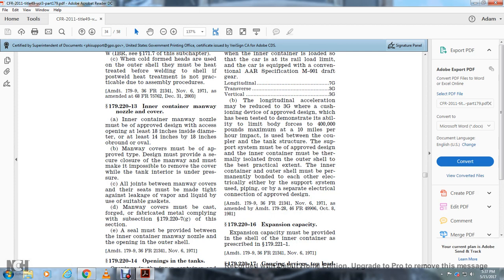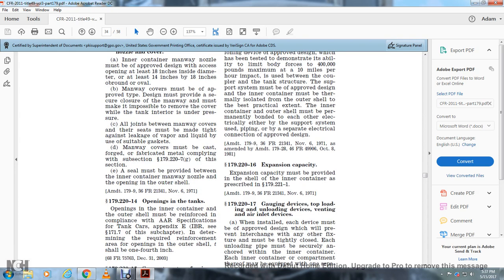179.220-13 Inner container manway nozzle. The inner container manway nozzle must be of approved design and access opening at least 18 inches in inside diameter, or at least 14 inches by 18 inches for a round or oval manway. Manway covers must be of approved design and provided with a secure closure that makes it impossible to remove the cover while the tank is under pressure. All joints made with the manway covers and seats must be tight against leakage of vapor and liquid, and suitable gaskets may be used. Manway covers must be cast or fabricated metal complying with subsection 179.227G. A suitable seal must be provided between the inner container manway nozzle and the opening of the outer shell.